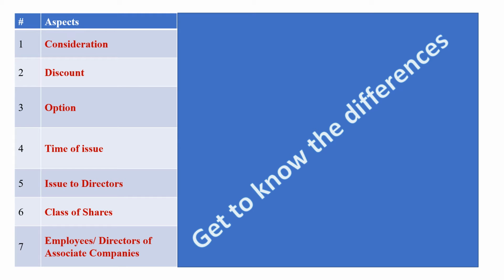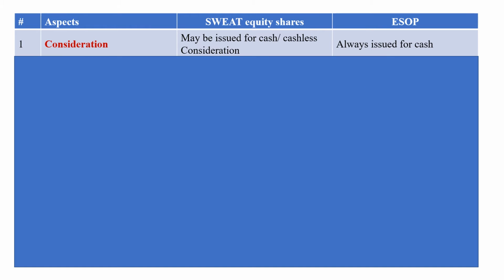Employees or directors of associate companies would mean the eligibility of employees in other SBUs, strategic business units, or in simple terms, associated companies, to be able to subscribe to these shares. Let's now go one by one and understand the differences across these parameters. The first one is consideration.